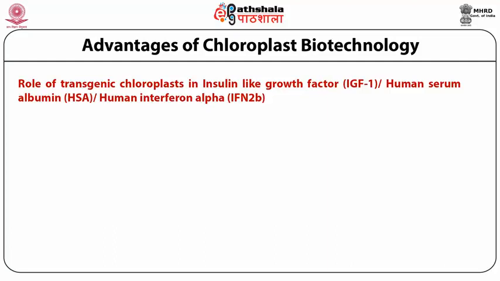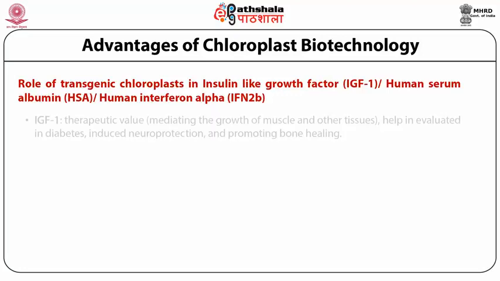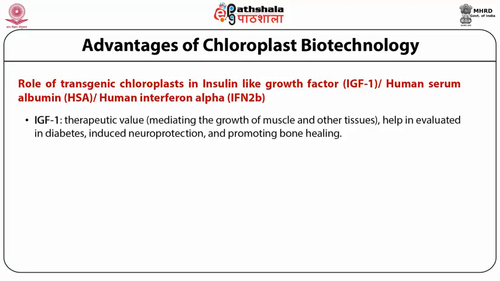This transgenic chloroplast increases the expression 500 times as compared to the nuclear expression. Insulin-like growth factor shows therapeutic value. It mediates the growth of the muscles and other tissue, helps in the diagnosis of diabetes, induces neuroprotection and promotes bone healing.